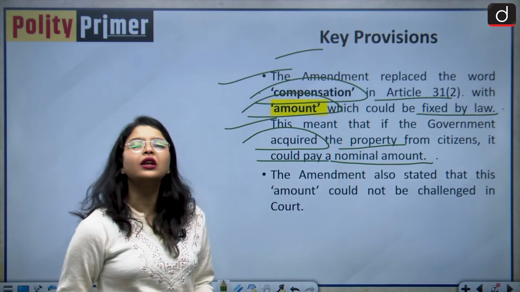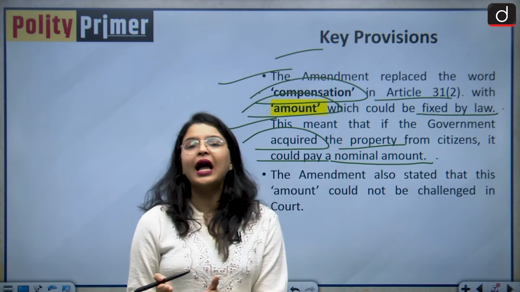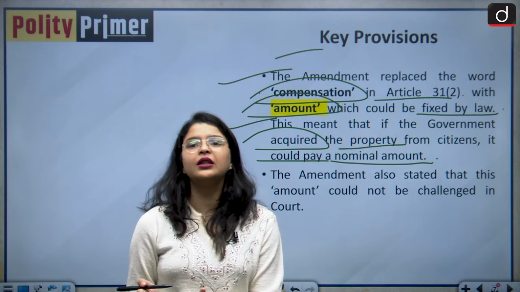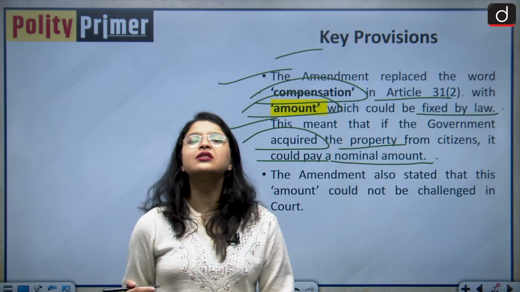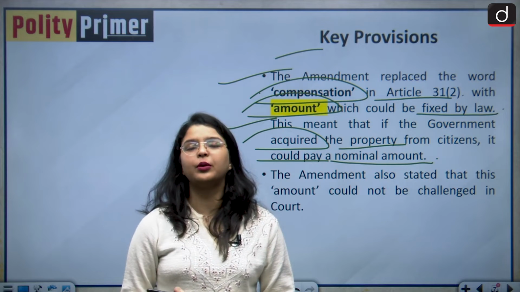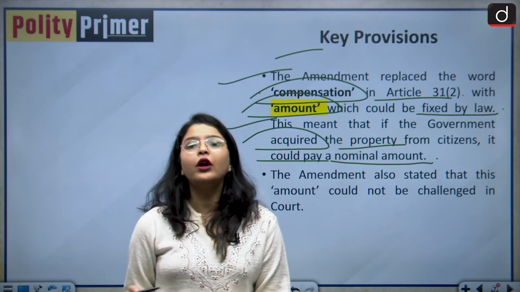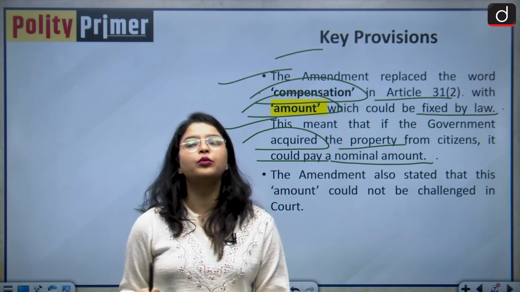It was not necessary for the government to pay the market price, because as per the Supreme Court judgment in the bank nationalization case, the government had to pay a price equal to the market value of the property. That means the government had to purchase the property if it wanted to distribute it to the poor people.